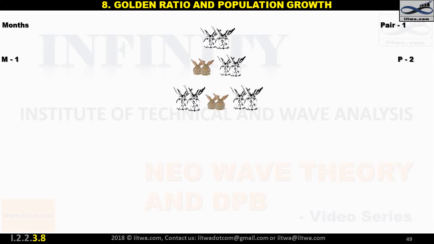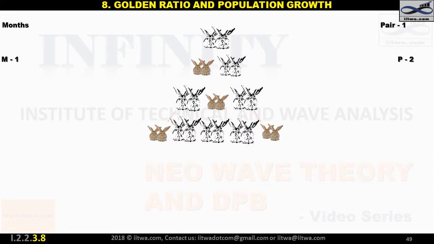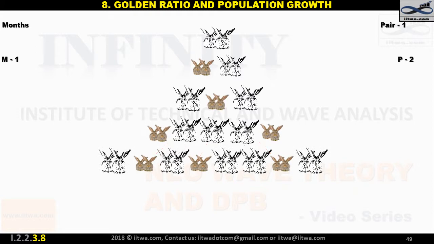At the end of the 3rd month, 2 of these 3 pairs would be fertile, and 1 would be reaching fertile age. Thus, at the end of the 3rd month, 2 more pairs of rabbits would be added, so now there are, altogether, 5 pairs. From these 5 pairs, 3 will become pregnant, and at the end of the 4th month, there would be 8 pairs, among which 5 would be old and 3 would be new.